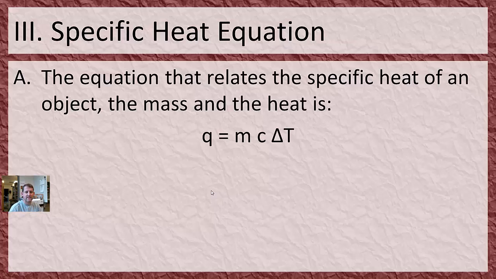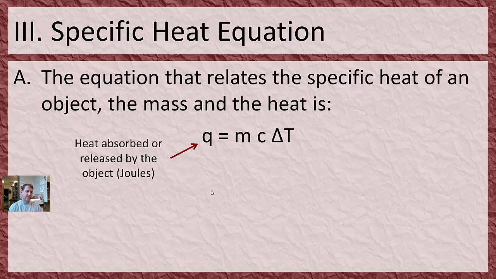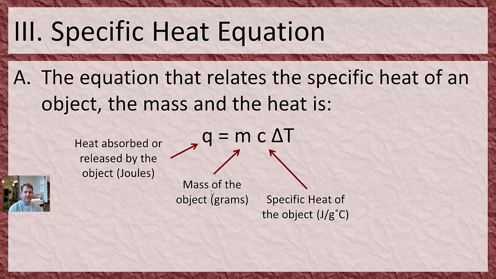Q equals mc delta T. Q is the heat absorbed or released. That's what the letter Q stands for. It's the energy absorbed or released, which when it's absorbed or released, we call that heat. M is the mass of the object. C is the specific heat of the object. So for water, it's that 4.18 number. For different stuff, it would be a different number. And delta T is how much the object changes temperature by. All right?